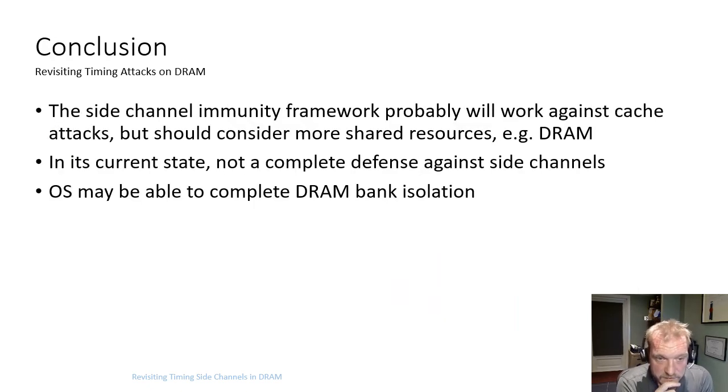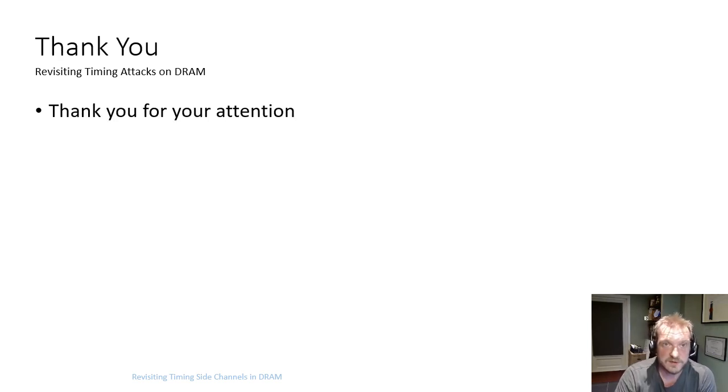So to conclude, this side channel immunity framework will probably work against cache attacks, against concurrent cache attacks, but if it wants to be a complete defense, it should consider more shared resources. And we show in this study the example that DRAM is a shared resource that should not be ignored. So currently it's not a complete defense. There may be software defenses that help flesh out the defense. The OS may be able to provide DRAM bank isolation, which would help, of course. And that concludes our presentation. Thanks for your attention.